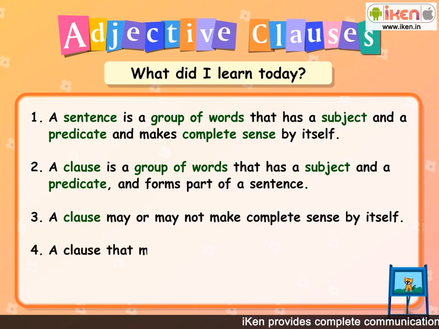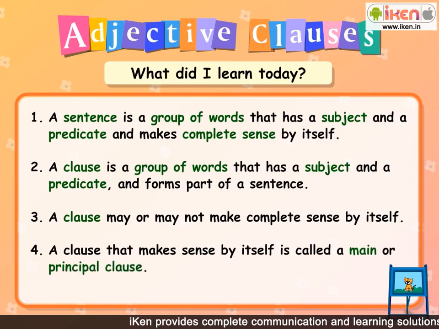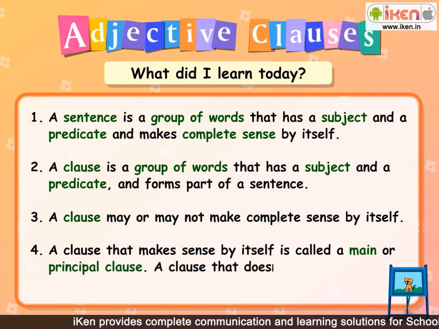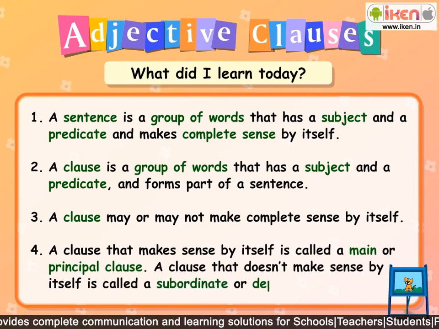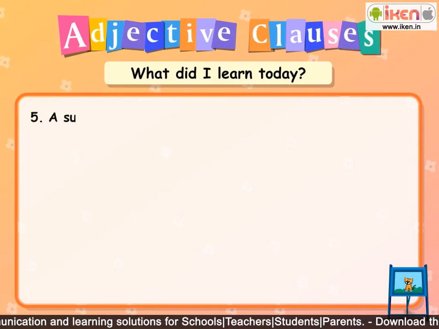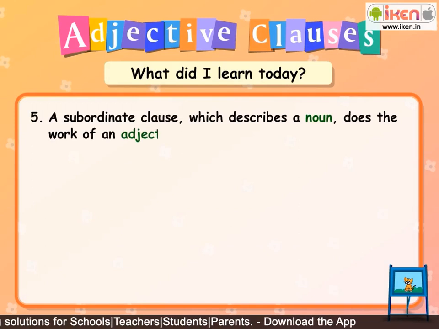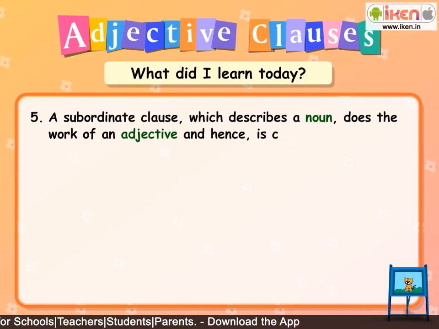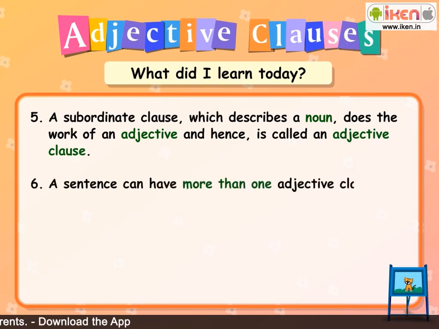A clause that makes sense by itself is called a main or principal clause. A clause that doesn't make sense by itself is called a subordinate or dependent clause. A subordinate clause that describes a noun does the work of an adjective and hence is called an adjective clause. A sentence can have more than one adjective clause.